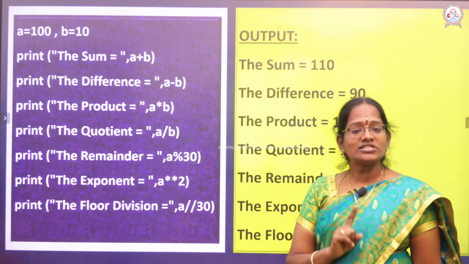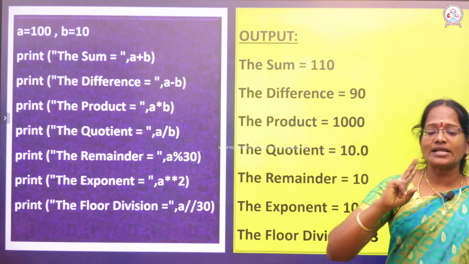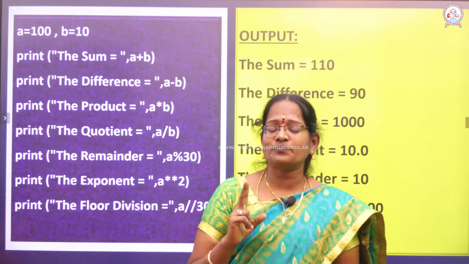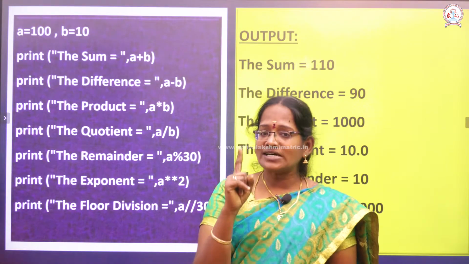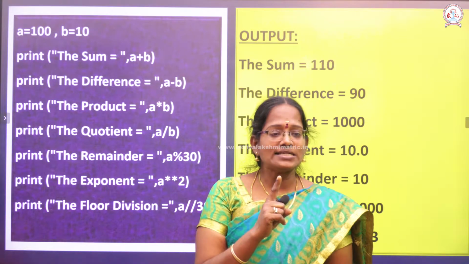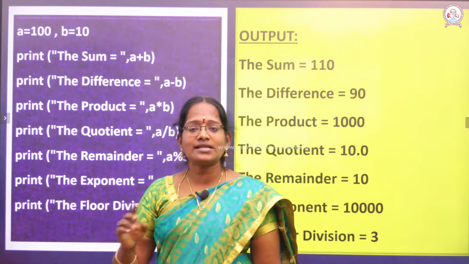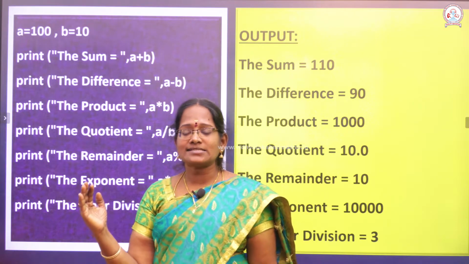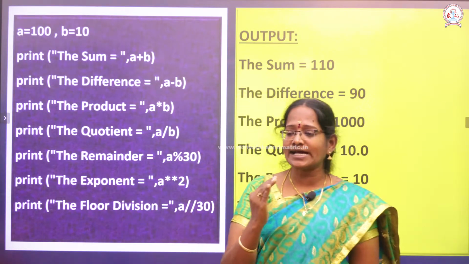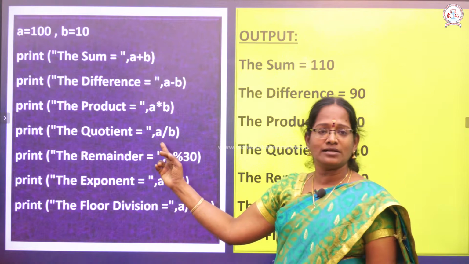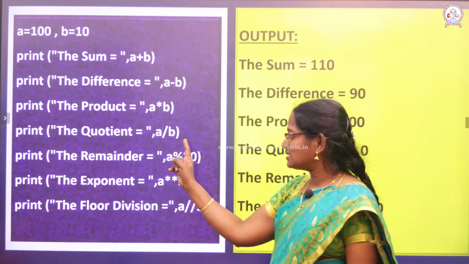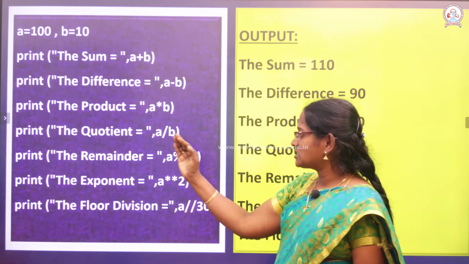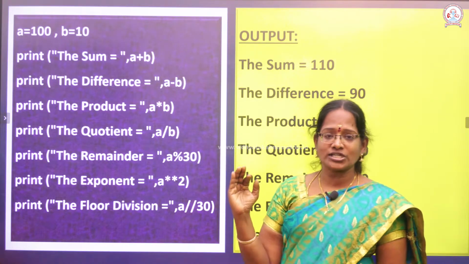Again, in division processing, we have 2 different types of answers. What are the 2 different answers? The first answer is the quotient answer. Another answer is called the remainder answer. Quotient answer means you use the slash symbol. If you use the slash symbol, it will provide the quotient answer.